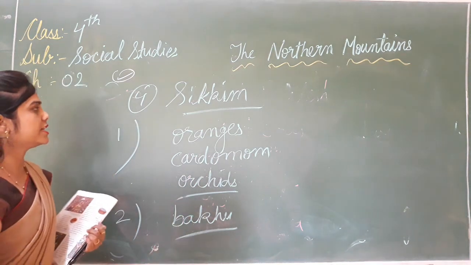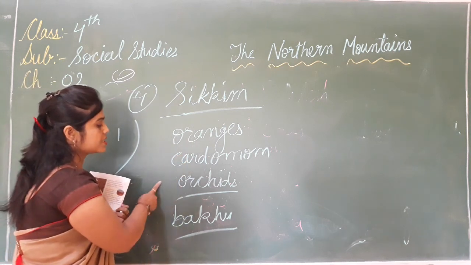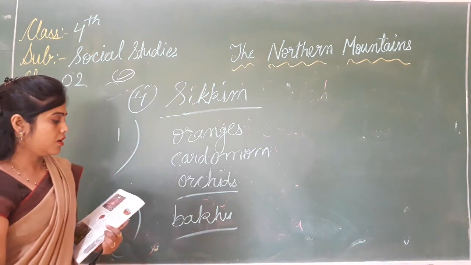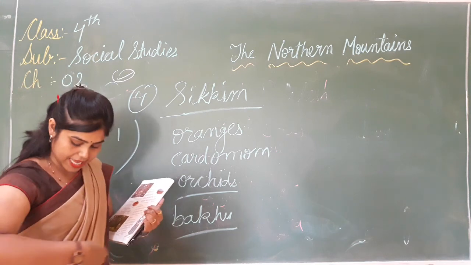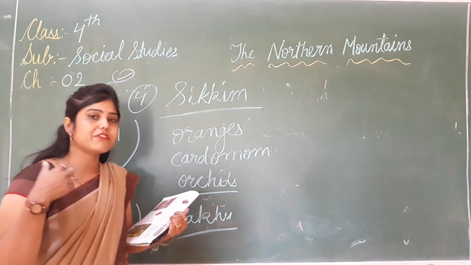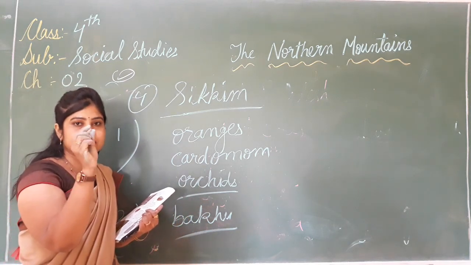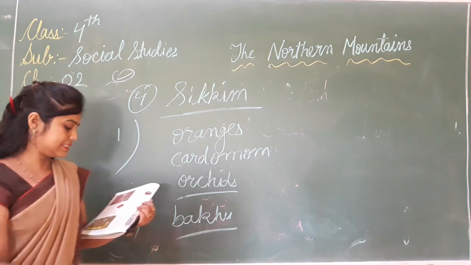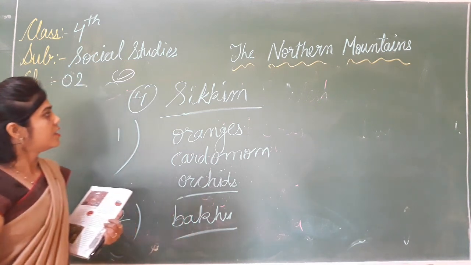So what is the speciality? Sikkim, first, is famous for oranges, cardamom, orchids. Second, men and women wear a long, loose gown fastened at the waist, that is tied at the waist, called the Baku. And they also wear colorful jewelry made up of beads. And the main tourist attraction places of this state are Gangtok and Pelling. So children, you got it?